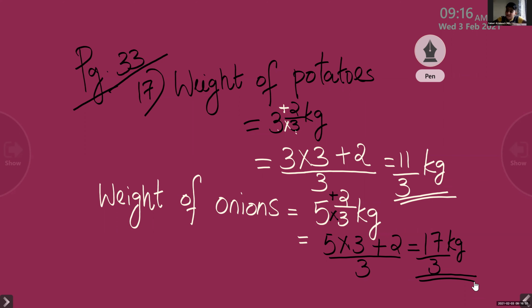If the weight of one bag is 13 by 3 kg, then find the weight of 2 such bags. Give your answer as a mixed fraction.